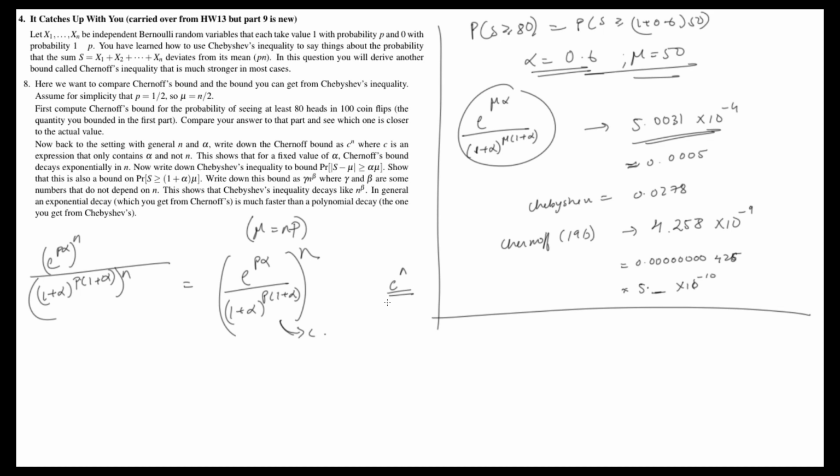Now let's look at Chebyshev. This is Chernoff. Let's look at Chebyshev. What does Chebyshev give us?